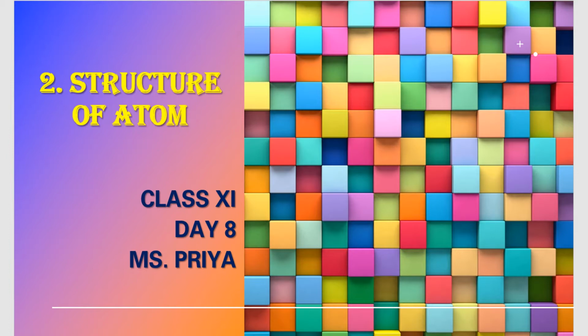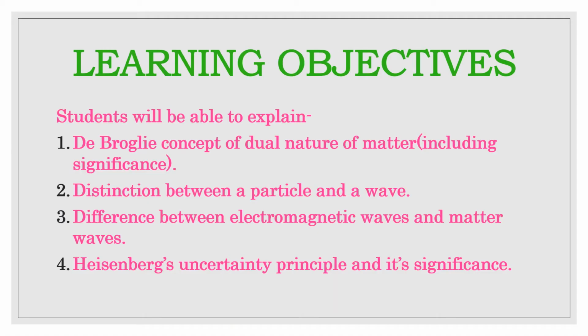So today we are going to discuss the de Broglie concept of dual nature of matter, the distinction between a particle and a wave, the difference between electromagnetic waves and matter waves, and the Heisenberg uncertainty principle and its significance. So let us begin.